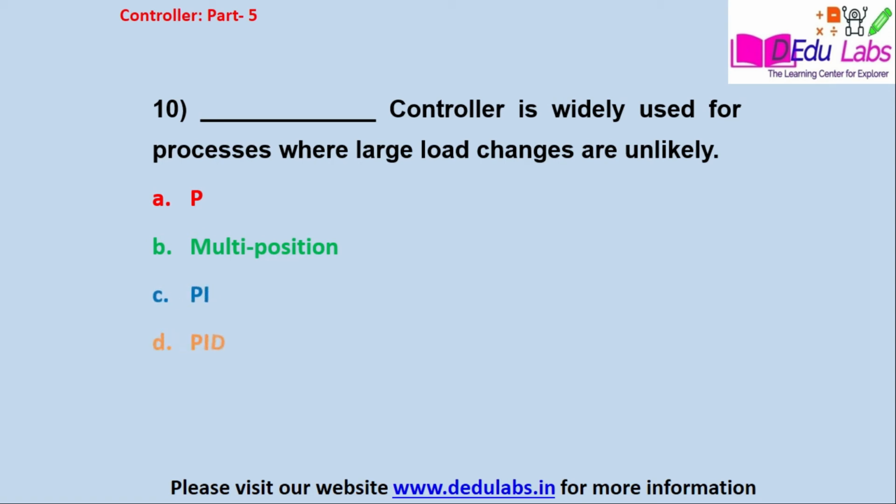Option D, PID. The answer is option number A, that is P, that is proportional.